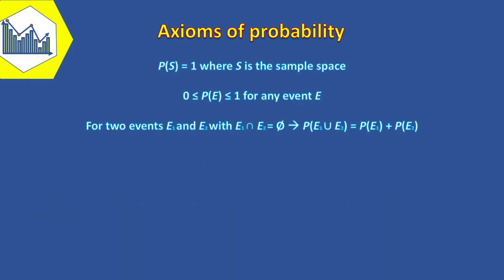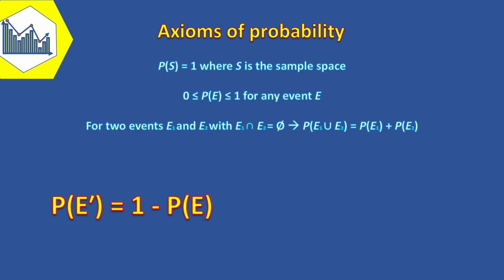With the above axioms, we can arrive at the following rules which can be helpful in solving questions. In probability, an event and its opposite have a relationship with each other, and that relationship is the probability of E prime equals 1 minus the probability of E. For example, if the probability of the event E is 0.4, our interpretation of relative frequency implies that the probability of E prime is 0.6.